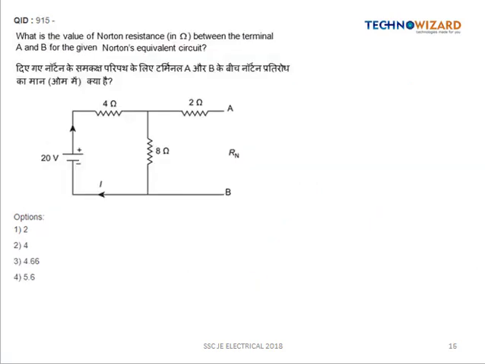Next question is, what is the value of the Norton resistance in ohm between the terminal A and B for the given Norton equivalent circuit? So now we have to find out the Norton resistance. Whenever we have to calculate the Norton resistance or the equivalent resistance, we remove all the independent sources.